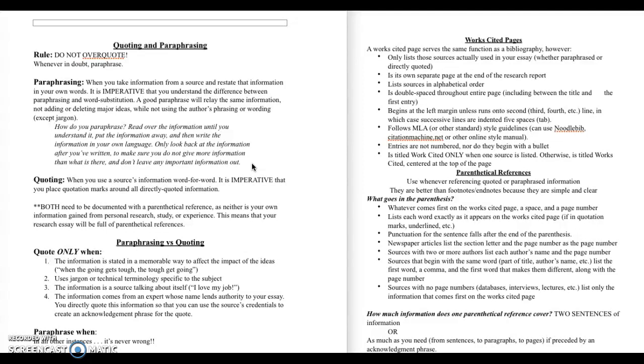It's not going to be your own information. So your paper is going to be full of citations and full of research. So you have to ask yourself, okay, how do you cite all these sources? How do you give credit for all this research that you've done? Well, there's two different places in your report where you give that information. One of them is at the very end of the report on the works cited page, and the other is within the text, letting me know which particular information came from which particular source.